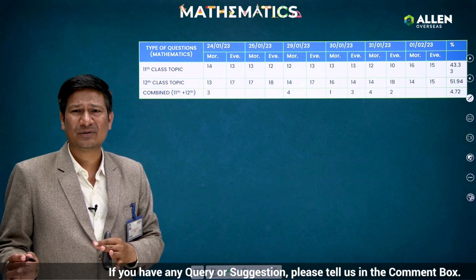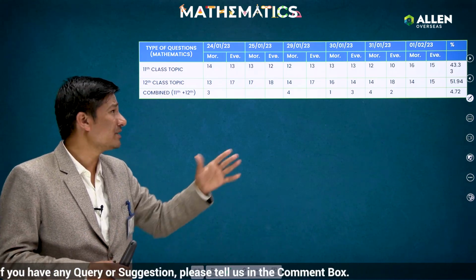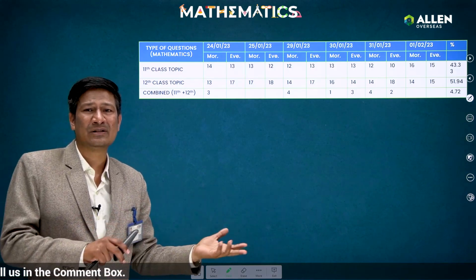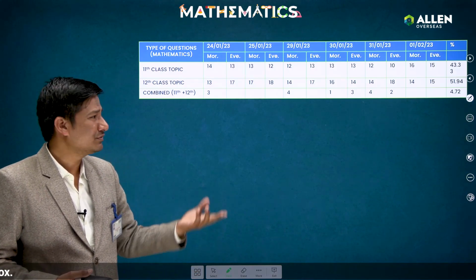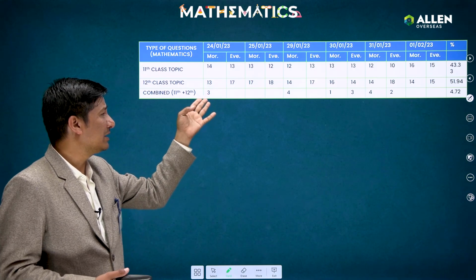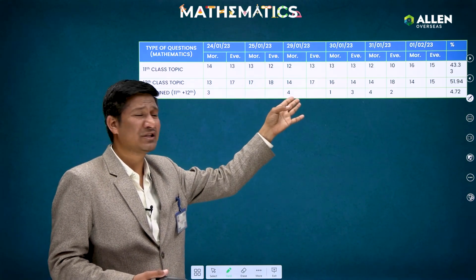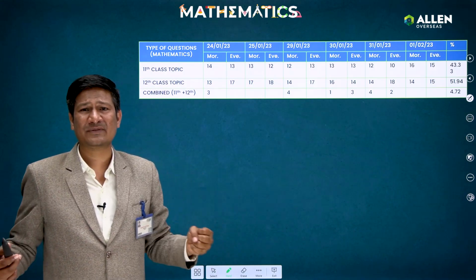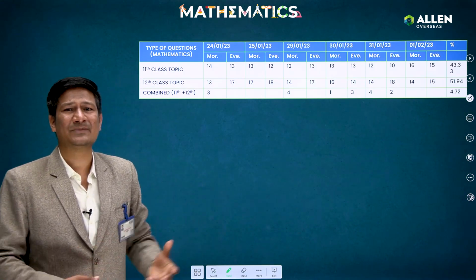Not too much different, okay, but still the weightage of the class 12 topics was more. And there were some questions in which both 11th and 12th concepts were used. In the morning shift, 3 questions were like that, and on the 29th, 4 questions were there. Yes, but not too many. And mainly separate topic questions were there from class 11 as well as from class 12 separately.